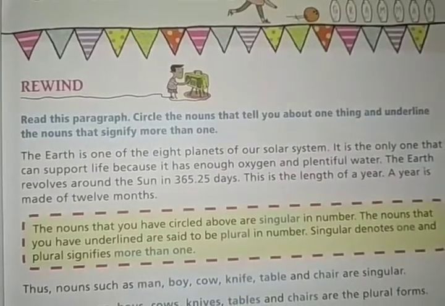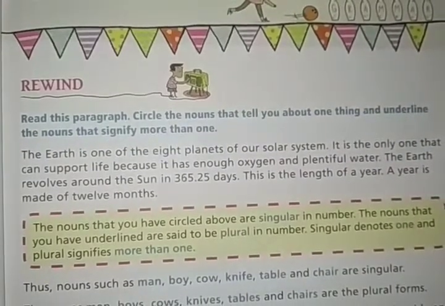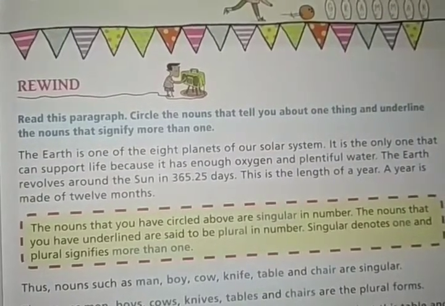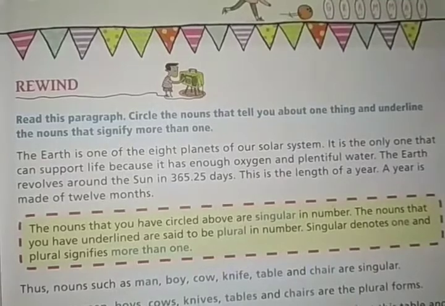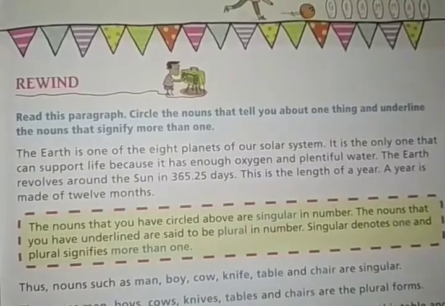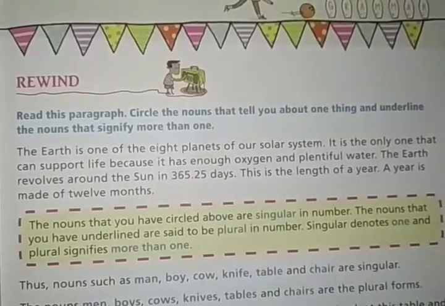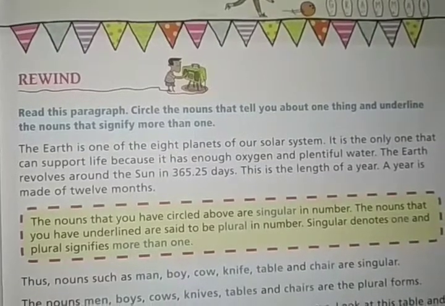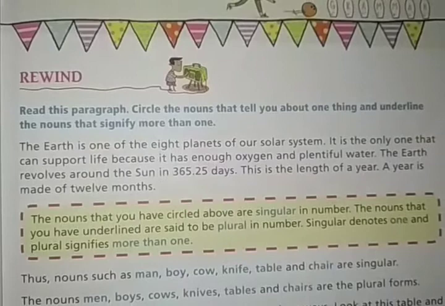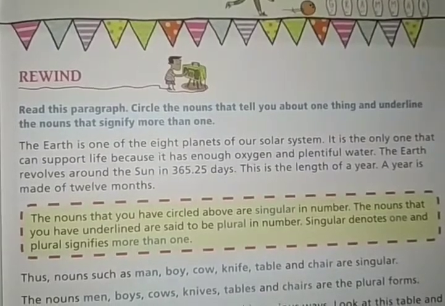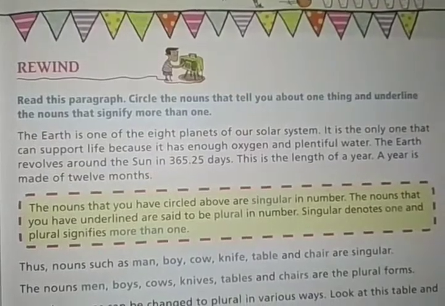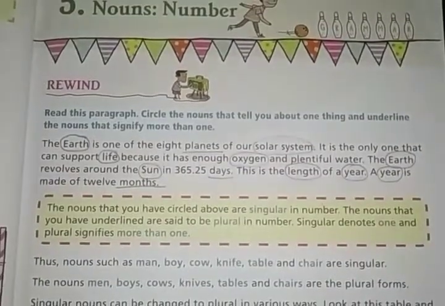You have to circle the words that tell you about one thing, and underline the nouns which tell you about more than one thing. So let's do it first. Here you can see that I have solved it.